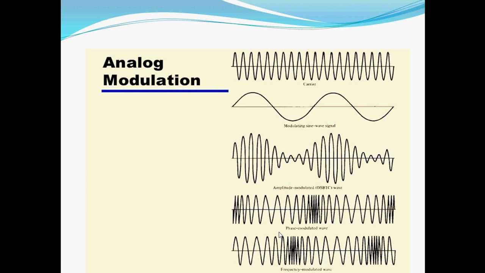In analog modulation, we can have an overview: carrier signal, modulating sinusoidal signal, and how the amplitude modulation signal will look. Here the amplitude varies. Frequency modulation or phase modulation we can see in this case, and this is frequency modulation and this is phase modulation, with change in the phase of the input and output signal.